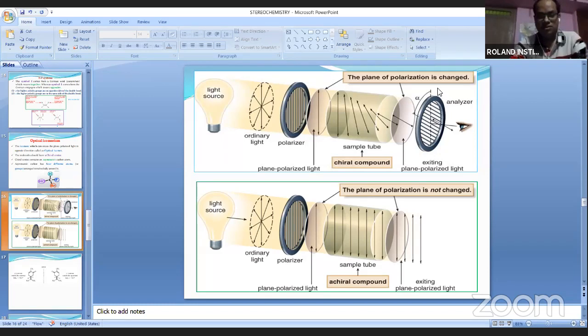Based on the direction, you can assign a plus form or minus form, or plus D or minus L. So this is the role of plane polarized light, and how it relates to the biological activity. But without a chiral carbon, it does not have any rotation capacity. It cannot rotate the plane of polarized light towards right or left, so it does not have any biological activity. Is it clear to you?